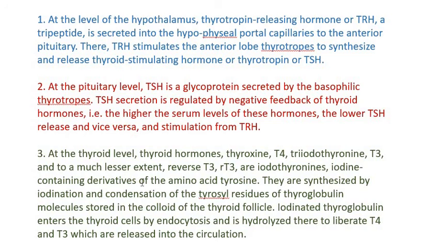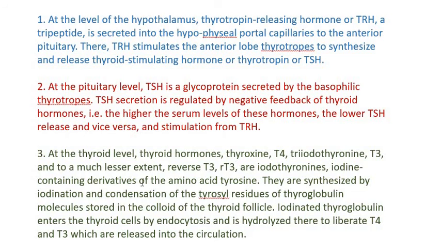Thirdly, the peripheral deiodination depends on the physiological state of the organism. It allows an autonomy of response of the tissues to the hormones. Deiodination can convert T4 to T3 or not. It depends. The conversion depends on the activities of the various deiodinating enzymes.